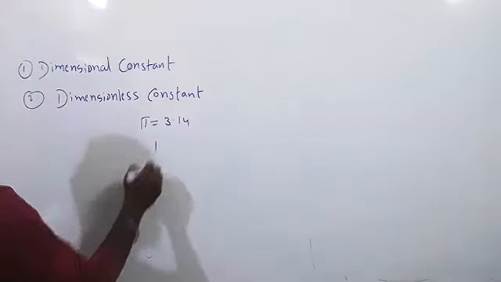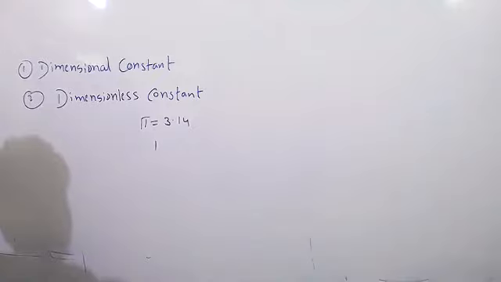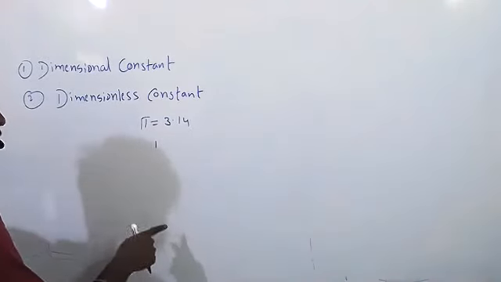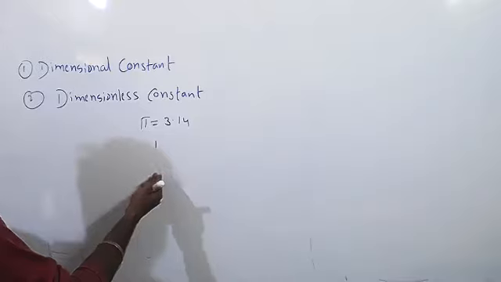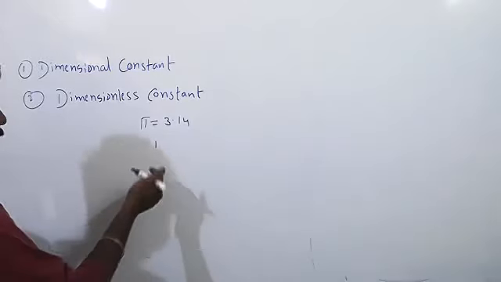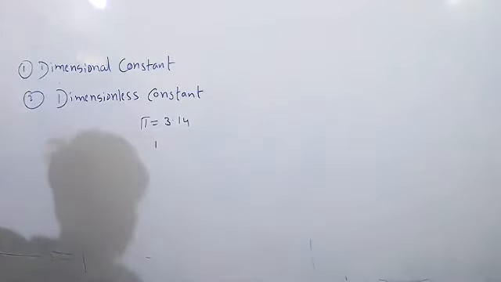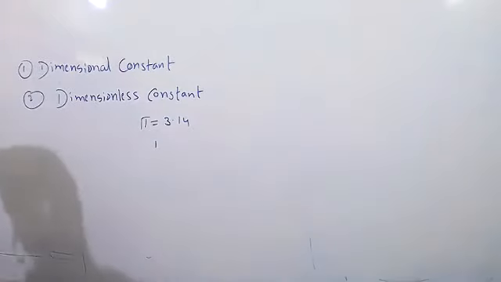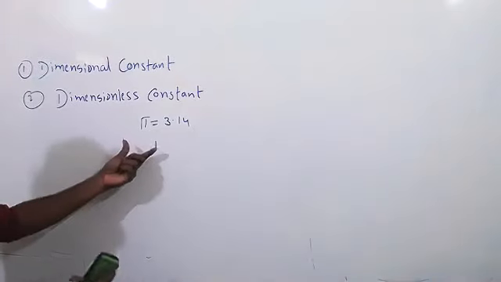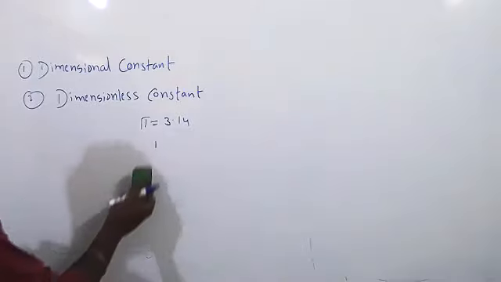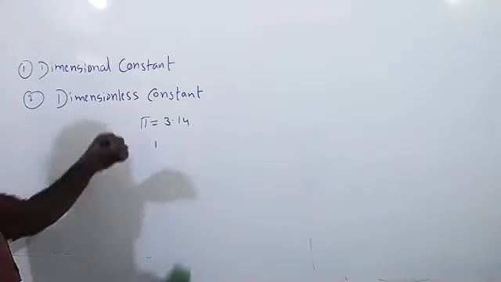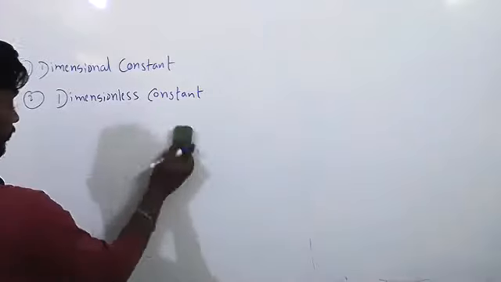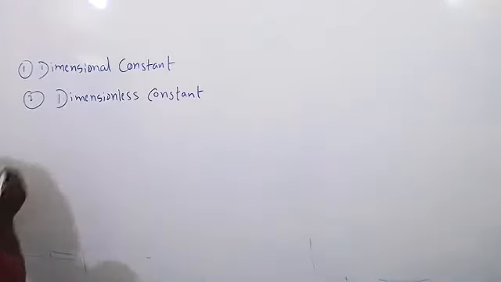If I take 1, it does not have a dimensional formula. Is the dimensional formula for it 1? No, 1 is only 1, right? Am I correct? Will 1 become 100, 200 like that? It will not vary. No, 1 is 1, right? Did you understand now? One more: dimensionless constant. No dimension but constant. Clear? Yes, sir. Next one.